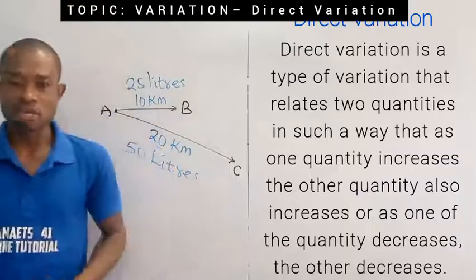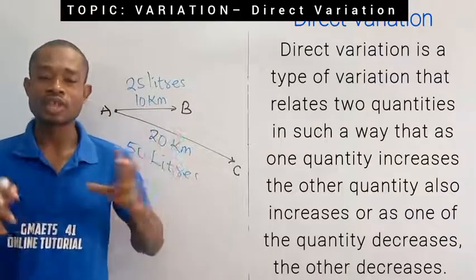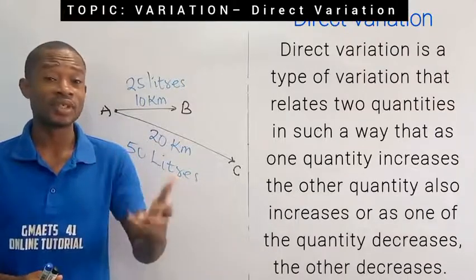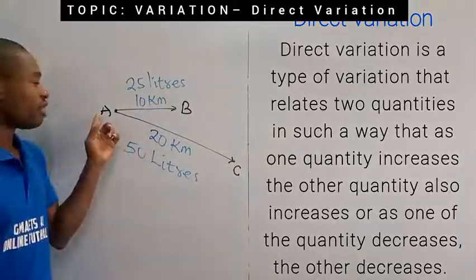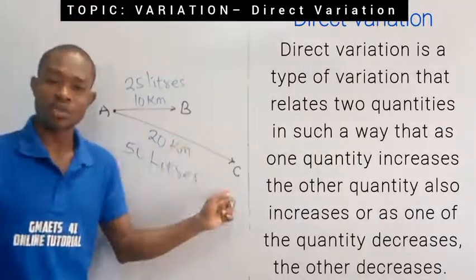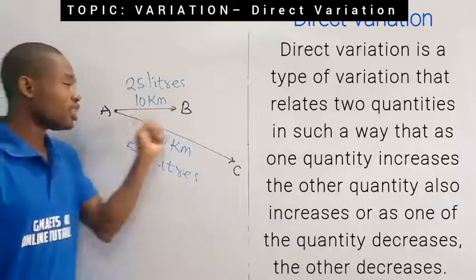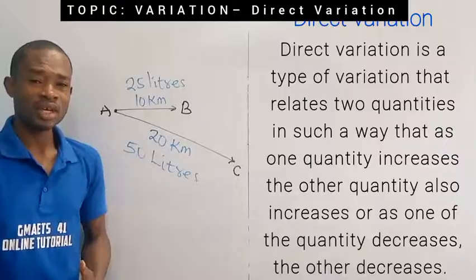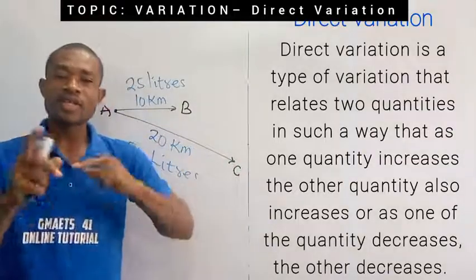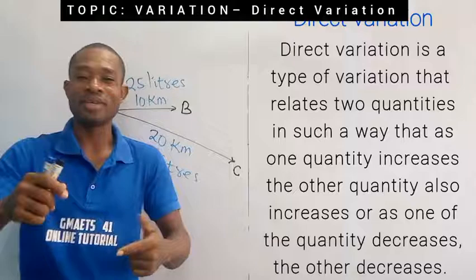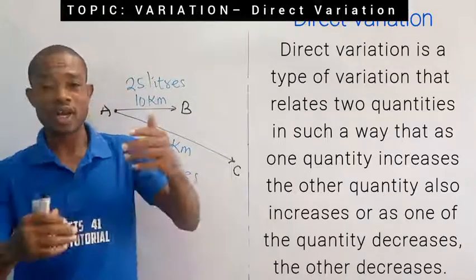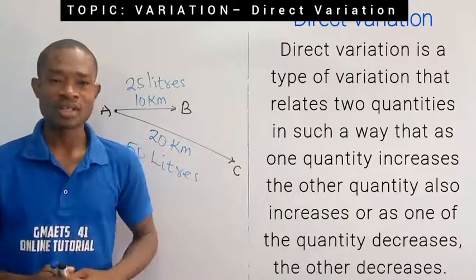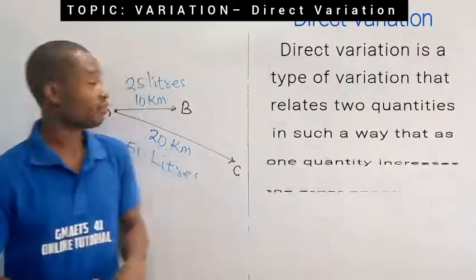What about linking distance to time? Distance to time, these two quantities are directly proportional. Are you following, right? It's a good example of direct variation in real life. When you are traveling a longer distance, it will take you more time to cover that distance than when you are traveling a shorter distance. If you are traveling a shorter distance, the time taken will also be what? Small. So you see, the longer the distance, the higher the time. And the smaller the distance, the smaller the time. So you see that the same thing happens to these two quantities. Hence, it's a good example of direct variation in real life.